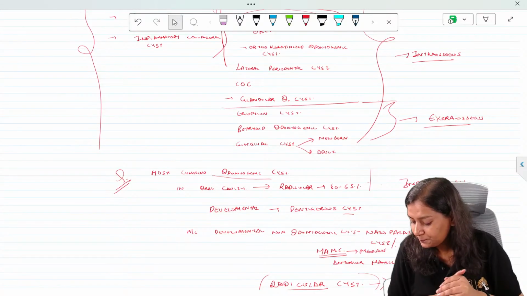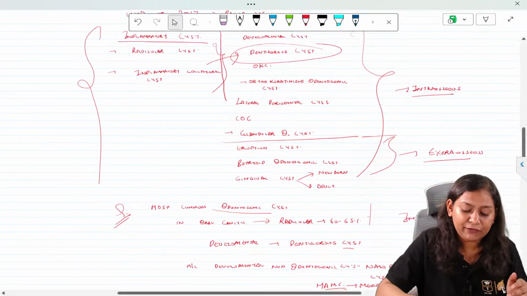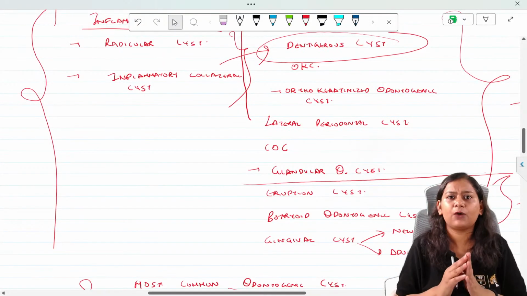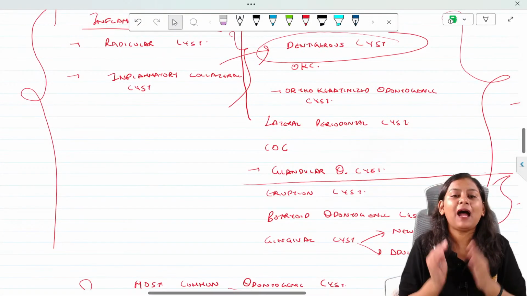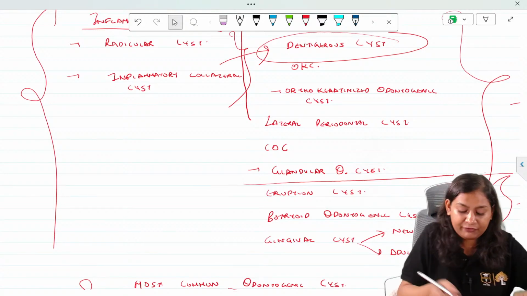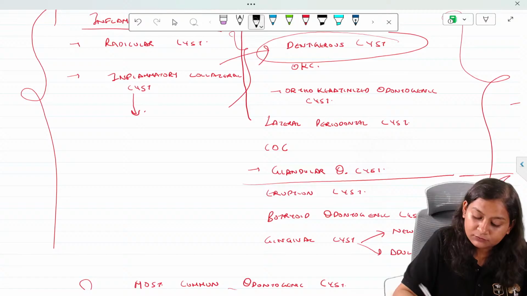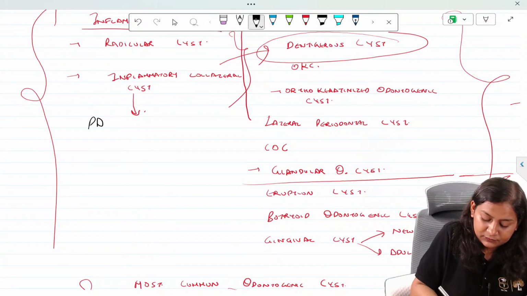Now, inflammatory collateral cyst, again it is divided into, in the 2017 classification, paradental cyst and buccal bifurcation cyst.